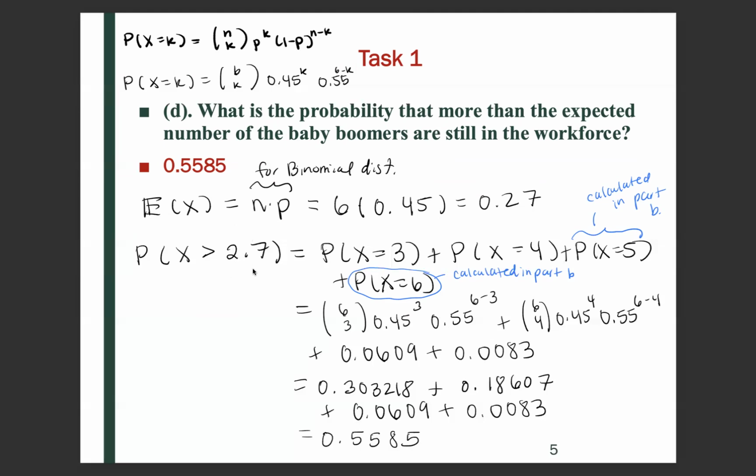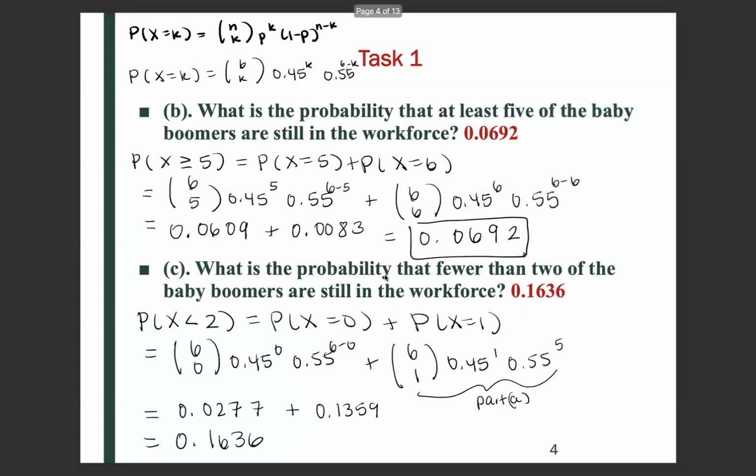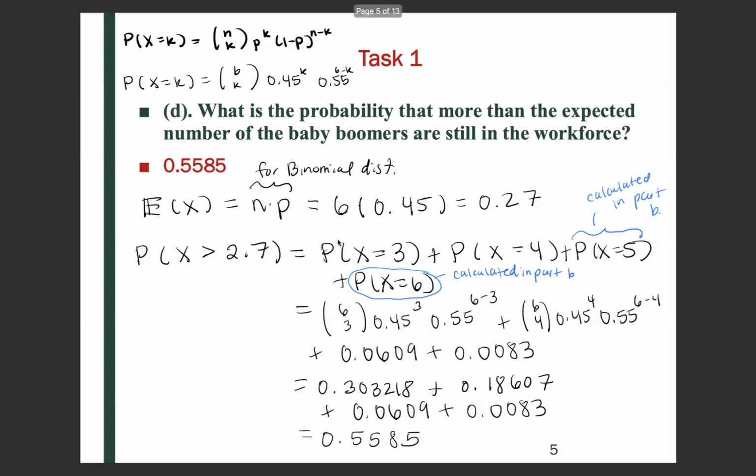And so that's going to be equivalent to the probability that X equals 3 plus the probability that X equals 4 plus the probability that X equals 5 plus the probability that X equals 6. And we're stopping at 6 because that's our sample size. And so we already calculated the probability that X equals 5 and the probability that X equals 6 right here. And so all that's left to calculate is the probability that X equals 3, the probability that X equals 4, and then we're going to add everything together.